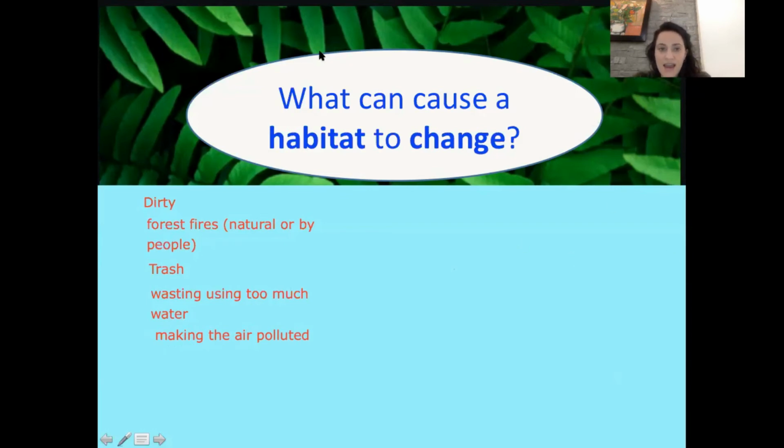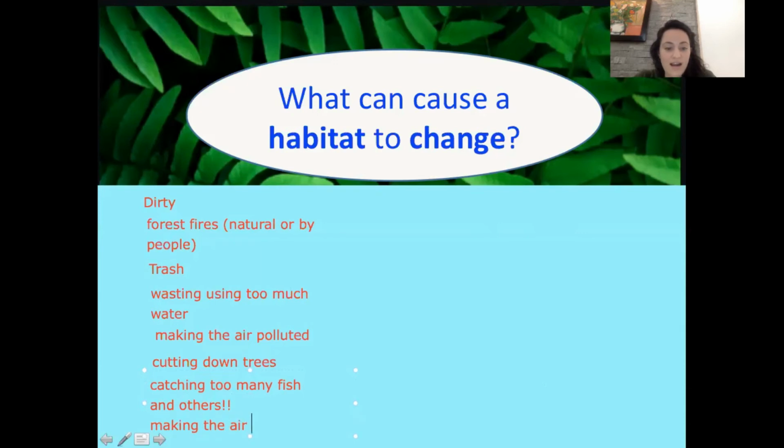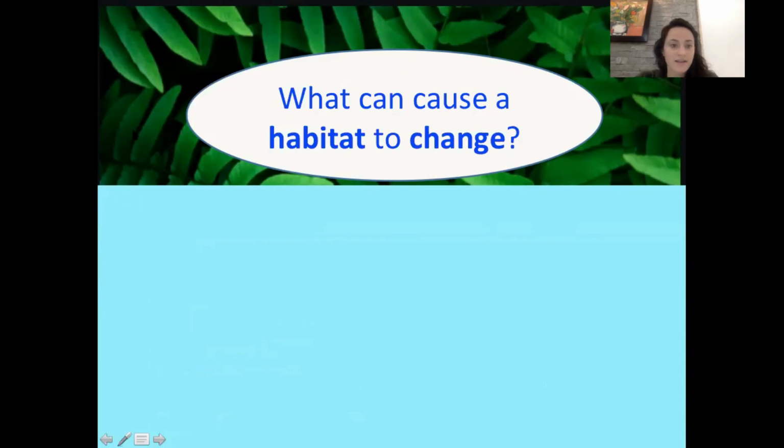Let's see, Teddy, I got some in the chat. Teddy said cutting down trees. Chi said use less water to keep the ocean clean. Chi said catching too many fish. That goes for other animals too. Animals on land also. Zalin, making the air dirty. Good job, Zalin. Okay, guys, that's a good start.